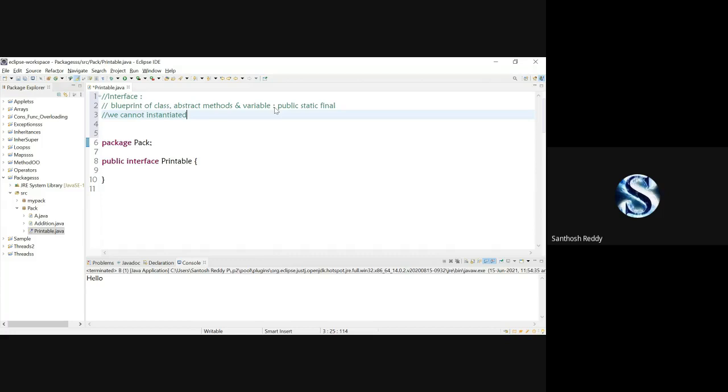Is it clear about the interfaces? What do you mean by an interface? What does the interface contain? And what can we do with that?